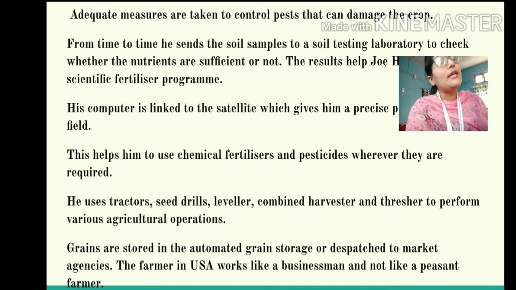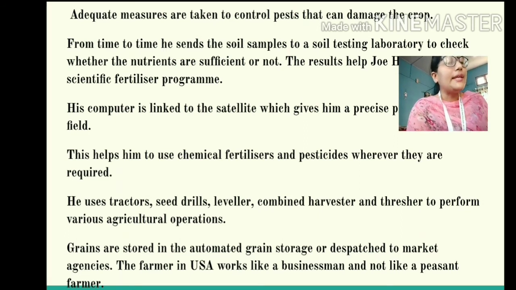Okay, so see how developed the farming system in the USA is, right? And students, there is proper storage facility. In India, the storage facility is very poor. In some places it is not even there, and in some places even if it is there, it is very poor, it is inadequate. But in developed countries like the USA, the storage facilities are very good.